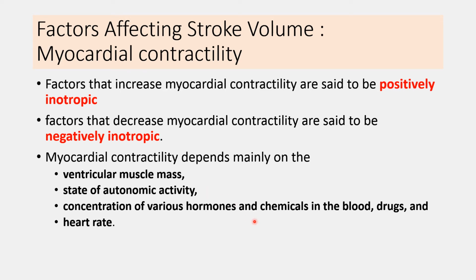It is also affected by the concentration of various hormones and chemicals in the blood. It is also affected by drugs, and myocardial contractility is also altered by the heart rate. So these are the various factors that can affect the myocardial contractility: muscle mass, autonomic activity, neurohumoral factors, drugs, and heart rate.